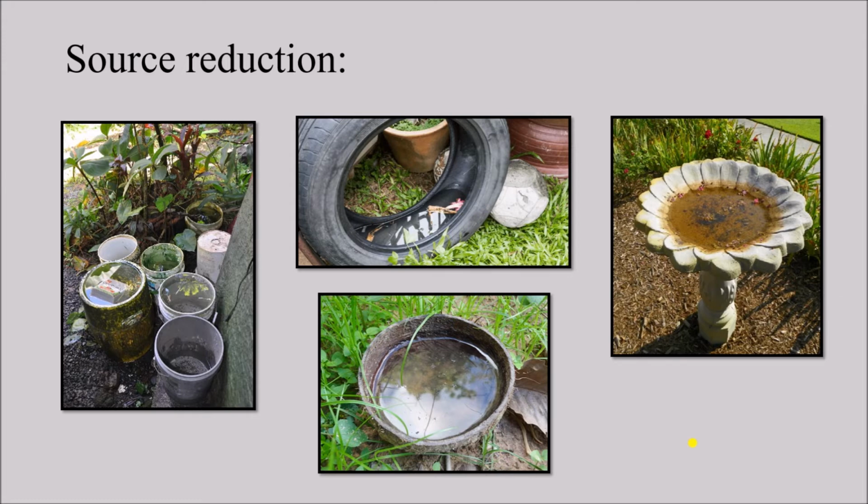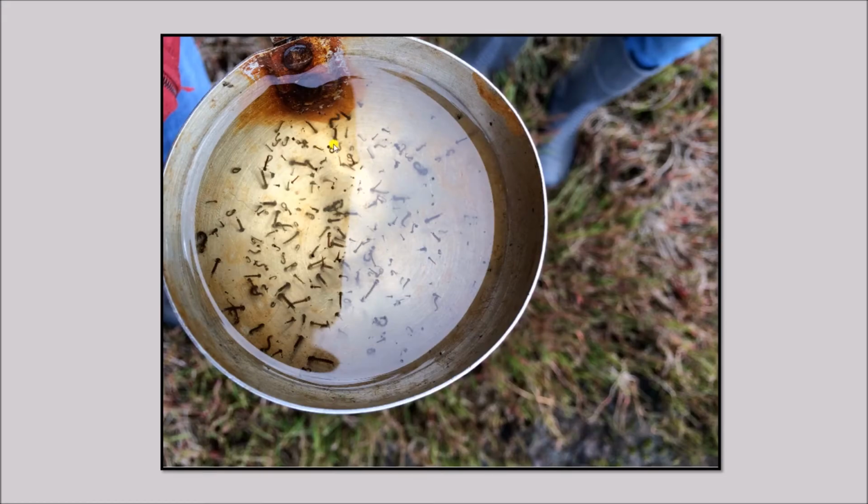So, we have to identify the potential mosquito breeding places in or around our houses and in the community, and we have to discard the water. That means we have to eliminate the potential mosquito breeding places. If we could collect a sample from all this stagnant water, we could see that there are larvae of mosquito.